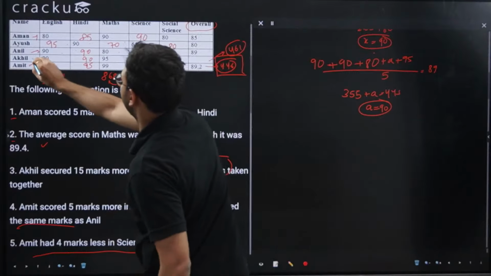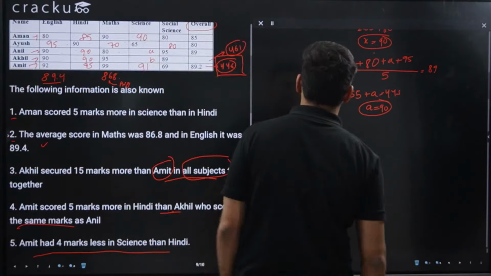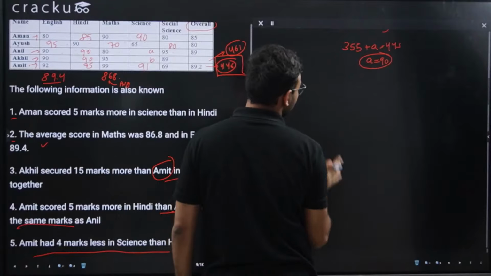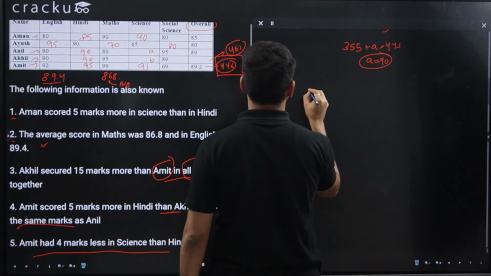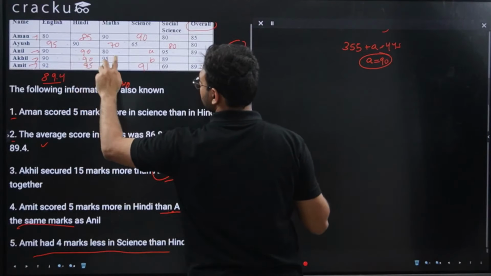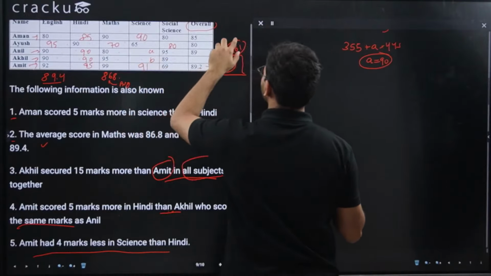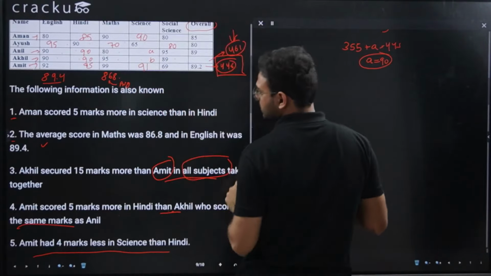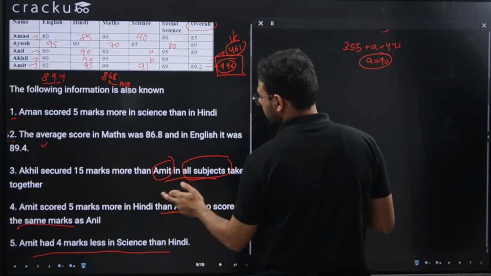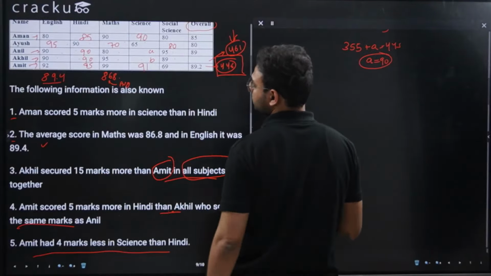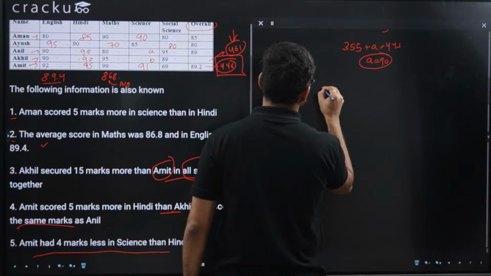Now I'll use the same formula for Akhil as well. So 90 plus 90 plus 95 plus B plus 89 should be equal to 461, using condition 3, he scored 15 marks more than Amit.